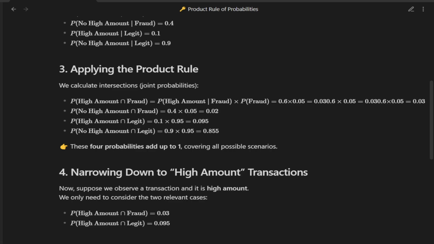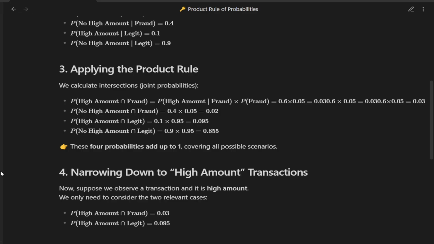Now let's say we observe a transaction, and it turns out to be high amount. In this case, we only need to focus on the two relevant scenarios. High amount and fraud equals 0.03, high amount and legit equals 0.095. Here comes the big question. What is the probability that this high amount transaction is actually fraud? This is where Bayes' theorem comes in.